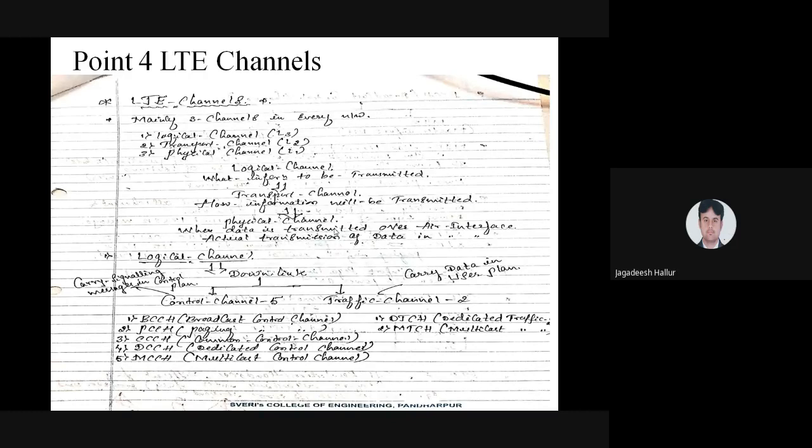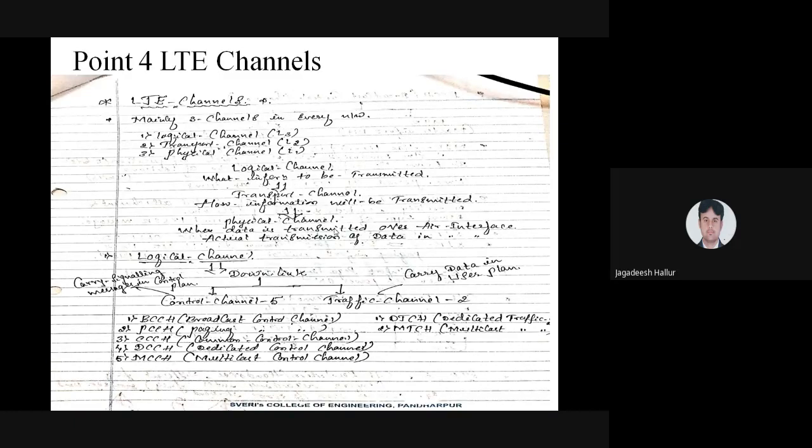And last is the physical channel. Physical is nothing but we are moving, you are moving from different locations. The physical channel is where the data has to be transmitted, that is over the air interface, and we are sending the actual information of the data.